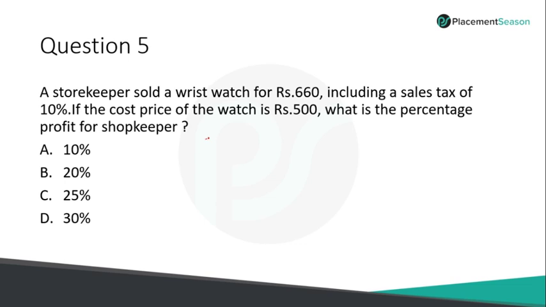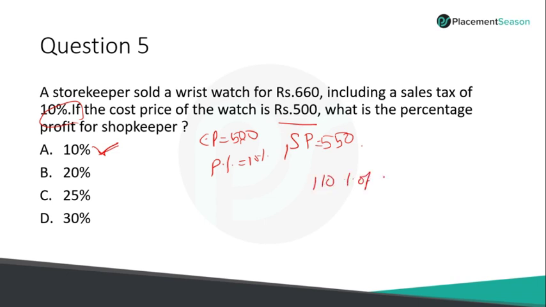Okay, now we will discuss another method to solve this question. We will come from the options. Assume the cost price to be 500. And what is the profit percentage? Let me take the first option. Profit percentage be 10%. When my cost price is 500 and my profit percentage is 10%, my selling price would be extra 10%. What is 10% of 500? Which is 50. Selling price would be 550. Now again 10% extra in sales tax. So if I take 110% of 550, what is 110% of 550? So 550 plus 10% of 550 is 55. So 605, which is not going to be your selling price. So this option I have taken is wrong.